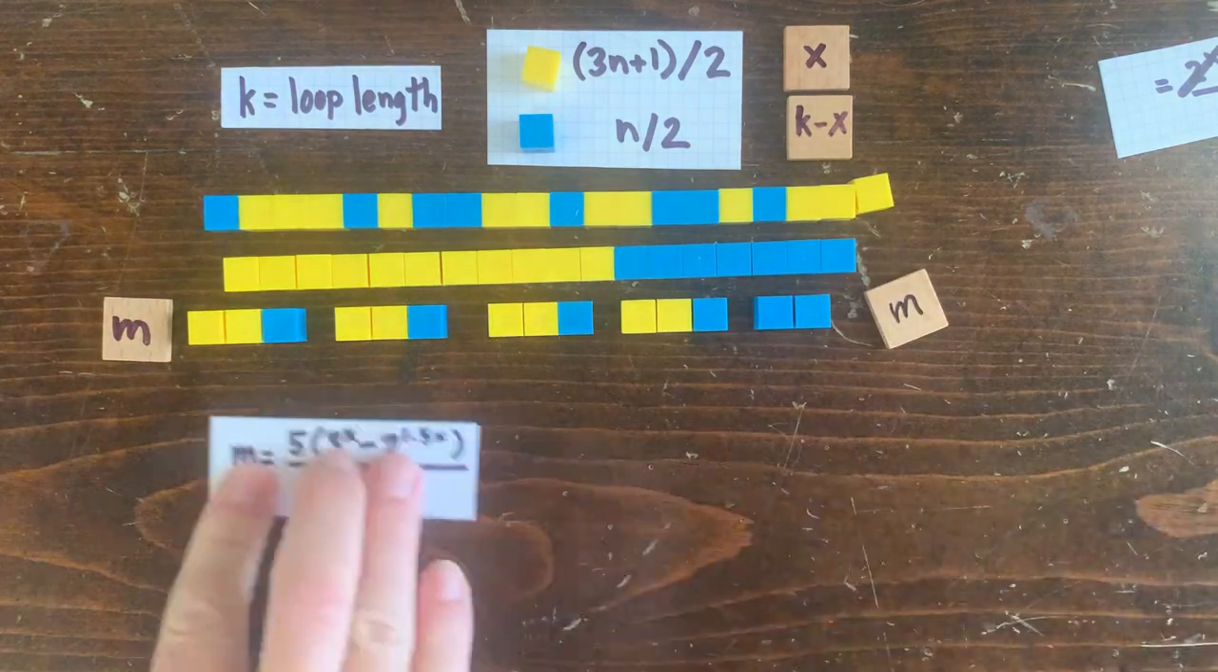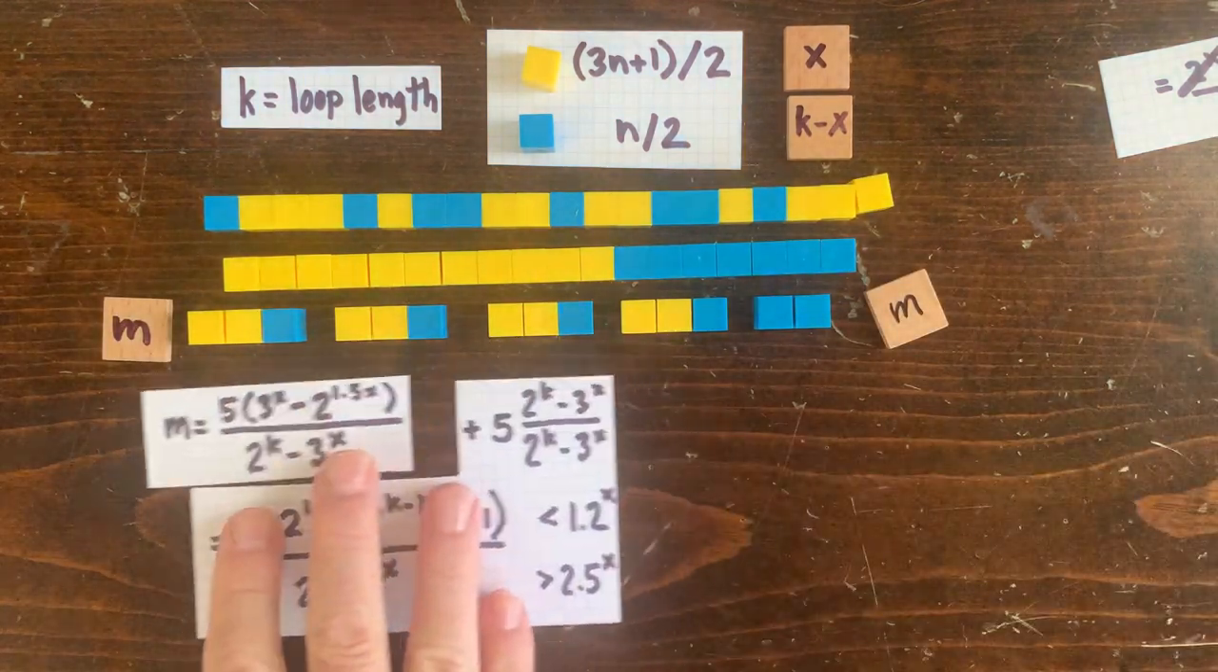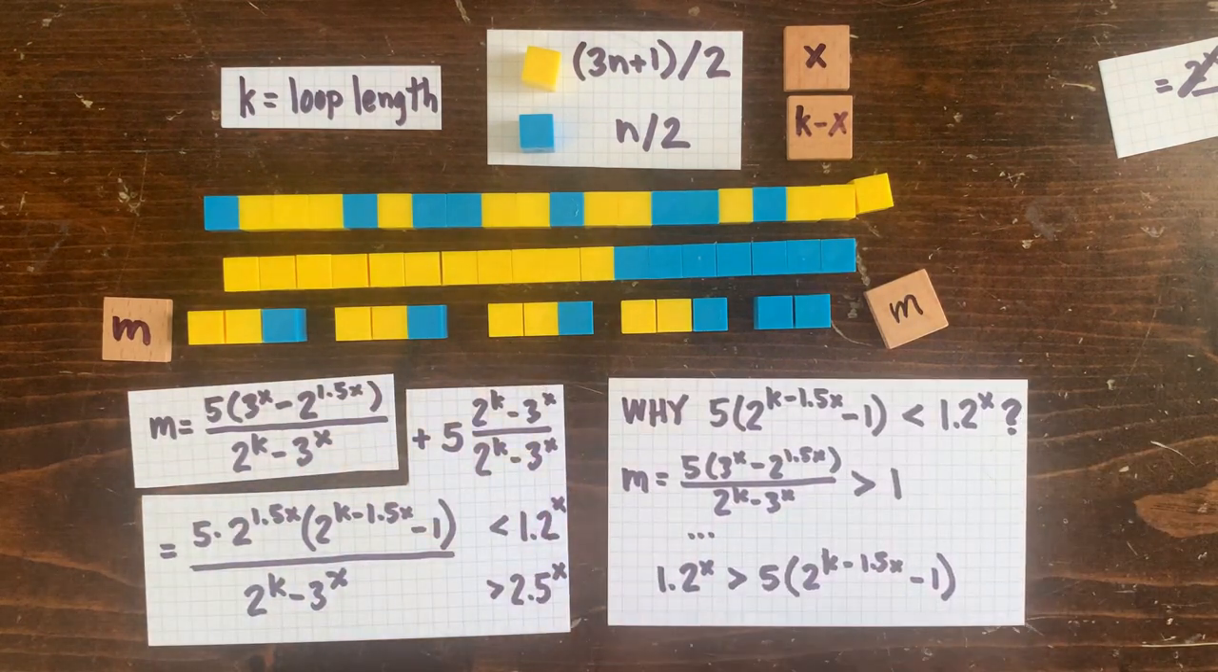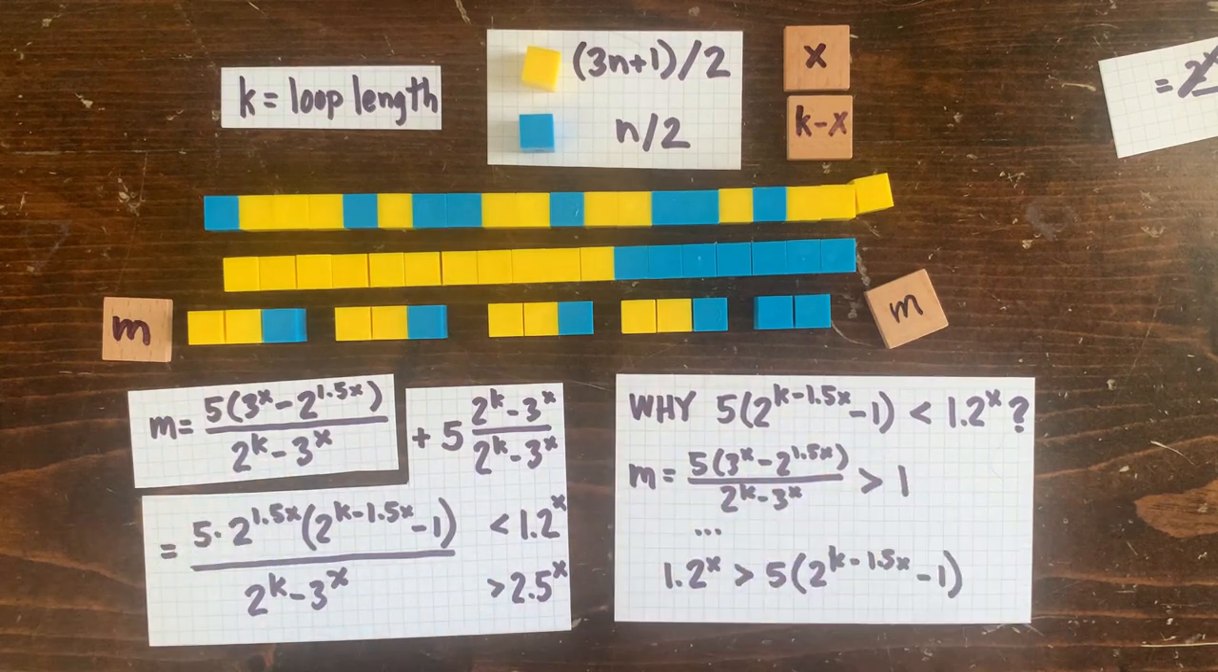And we saw a similar result considering sequences like this, where m works out to 5 times this, and if m were a whole number, then this would be too. We just added 5 to it, and so would this. And again, the numerator is too small because if m is going to be greater than 1, then the numerator is less than 1.2 to the x.